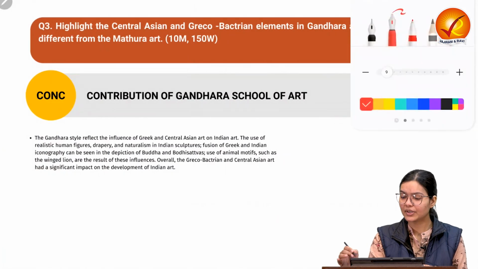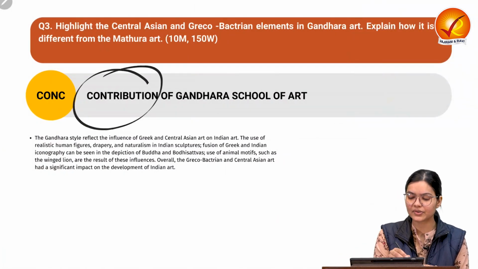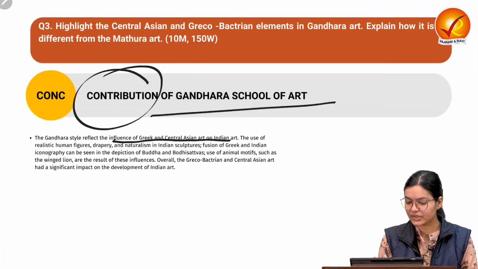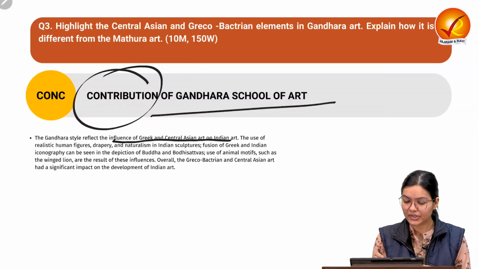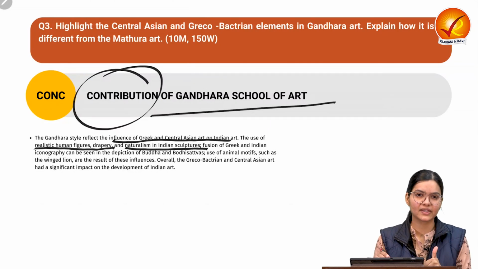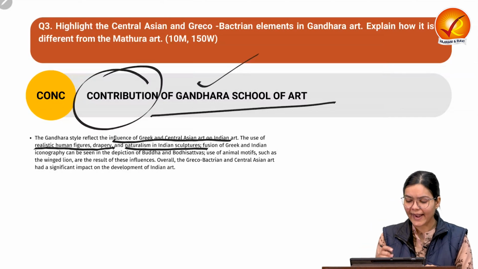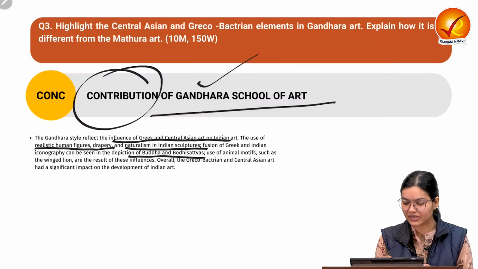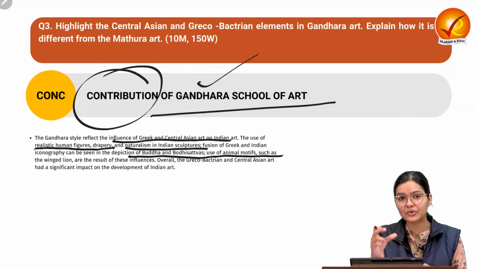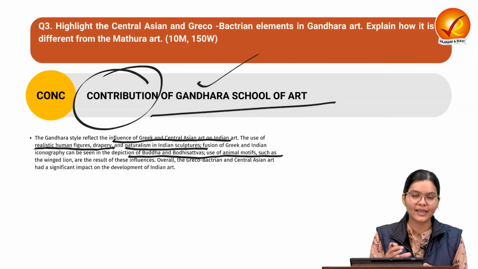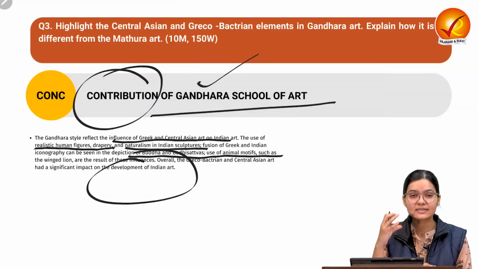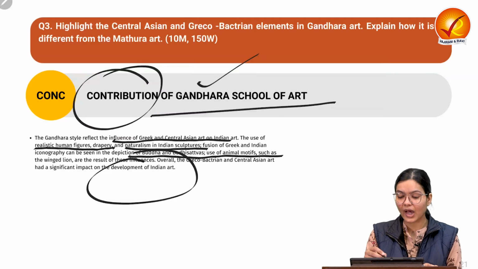Now come to the conclusion. Here in conclusion, we can write down the contribution of the Gandhara school of art. So we can write that, despite having great influence of Central Asian art and other art forms, the use of realistic human figures, drapery and naturalism in Indian sculpture we can find through the Gandhara school of art, and the different kinds of depiction of the Buddha and Bodhisattva they have provided, the animal motif use, the different elements they have introduced provide us great variation and great insight into the cultural heritage of that time, and provide insightful knowledge related to the art of that time.